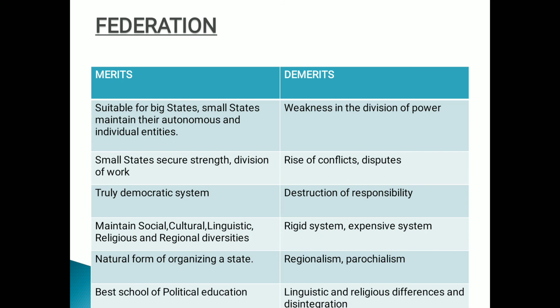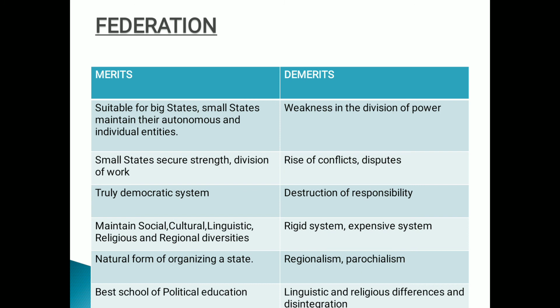Next, the best part is that it is a natural form of organizing a state. That means federation. The last scale, the popular political scientist. And what he has said, Laski described federation as a natural form of organizing a state.